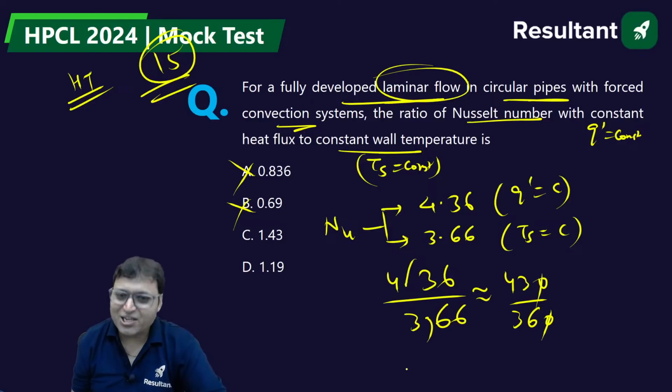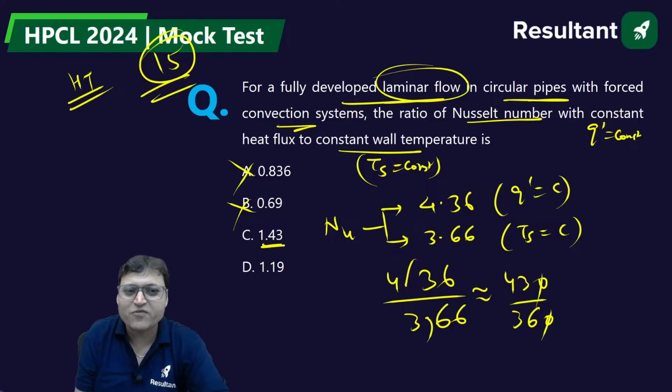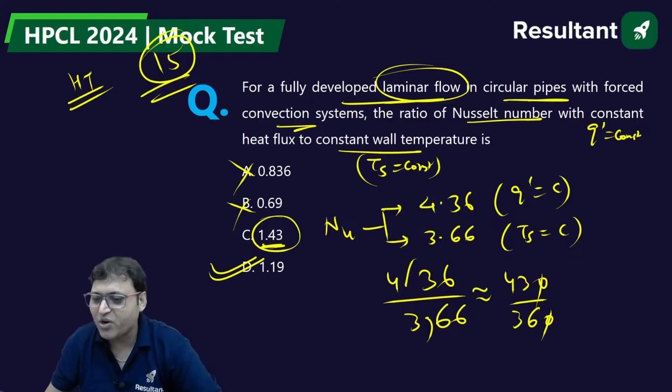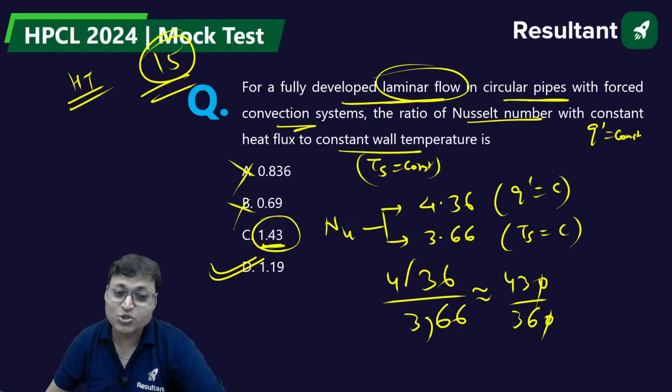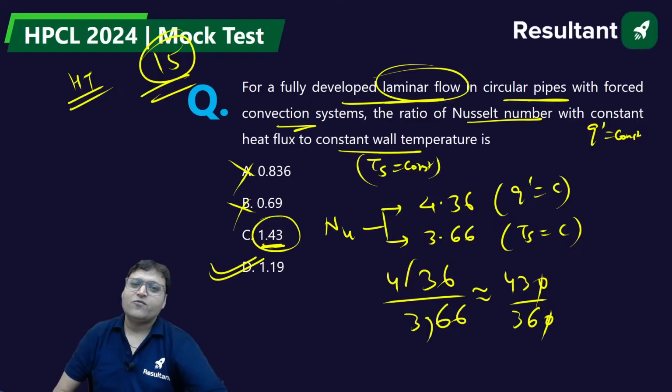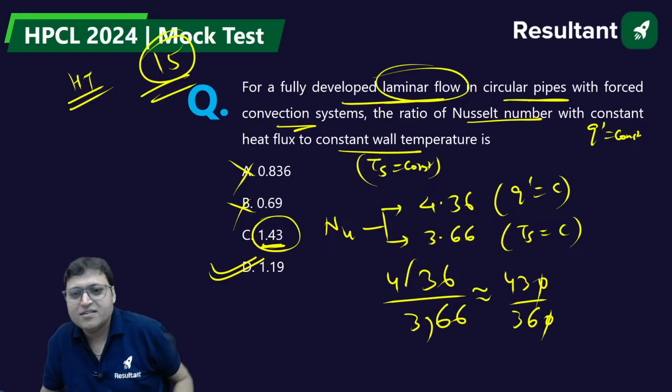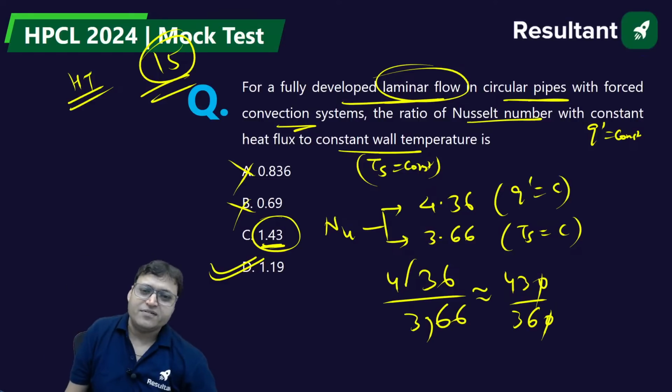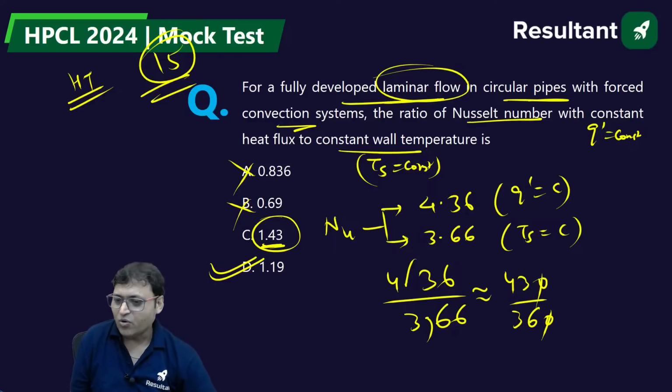So it is not close to 1.5. It is close to 1. 43 by 36 will not be close to 1.5. Right? So C is ruled out. The only possible option is D. Good, good. So these are the tricks you should apply.